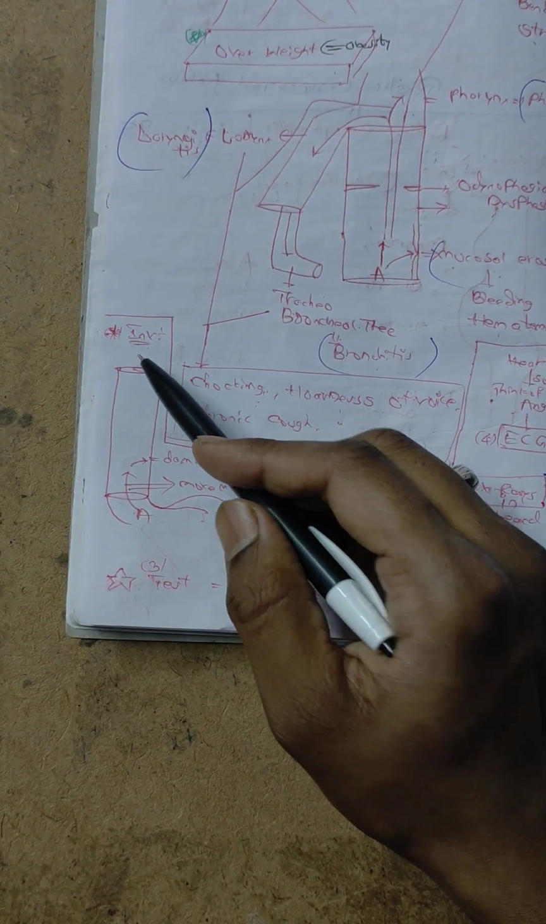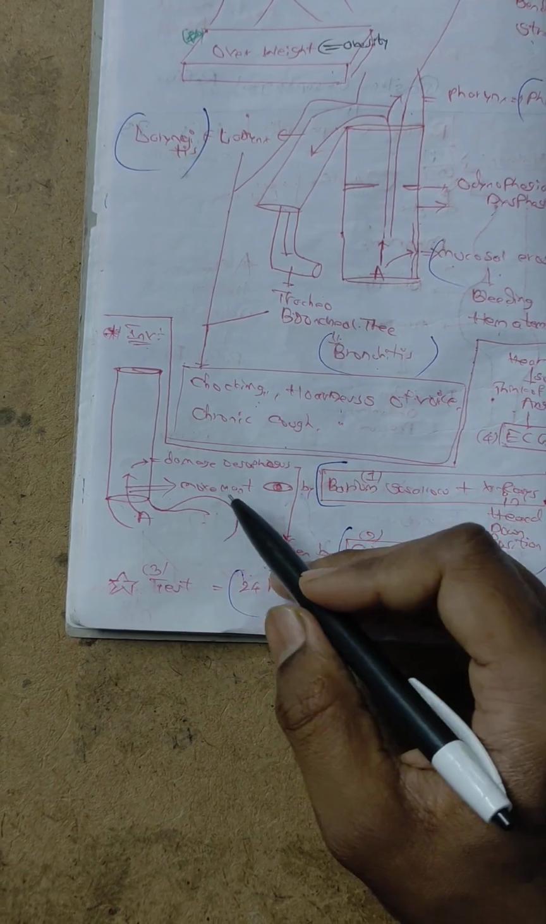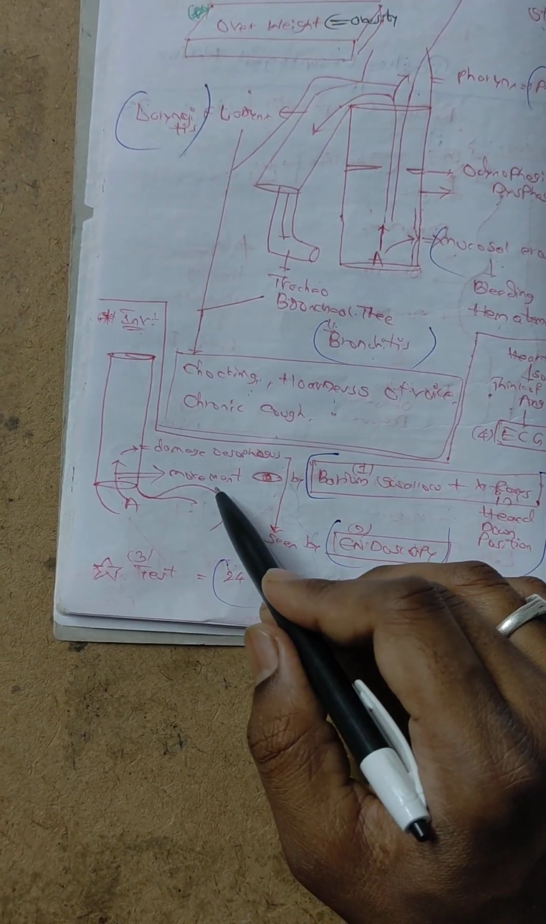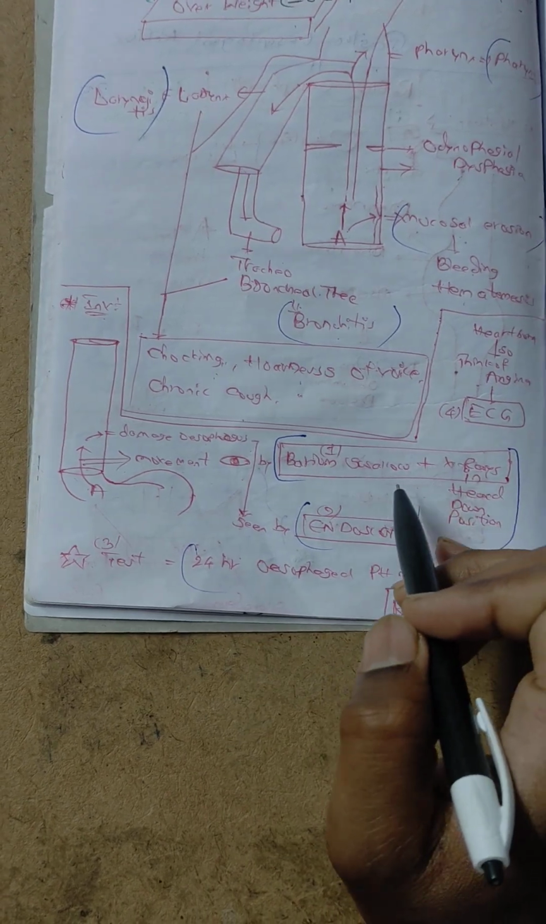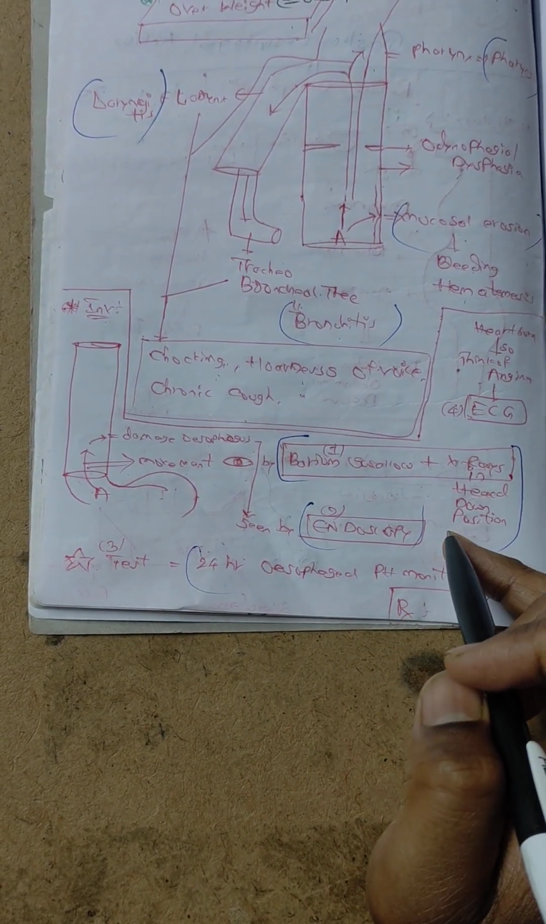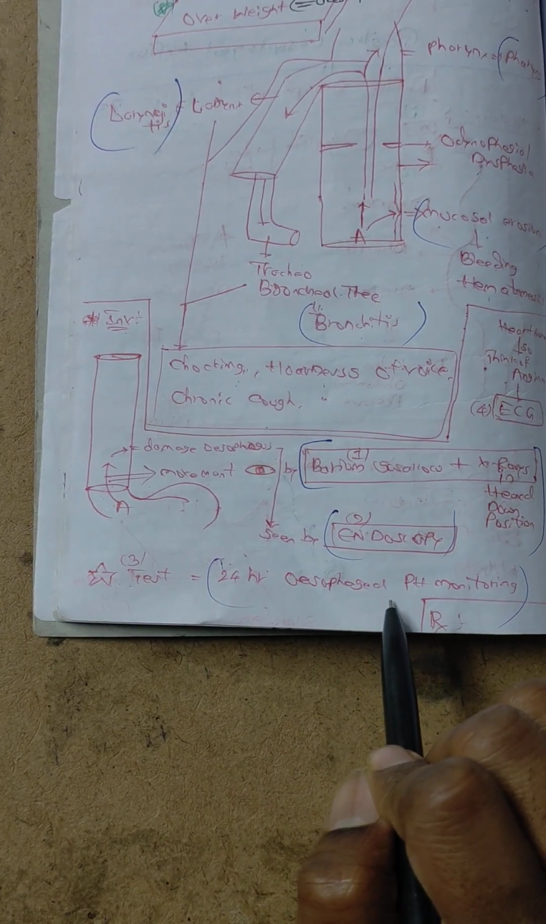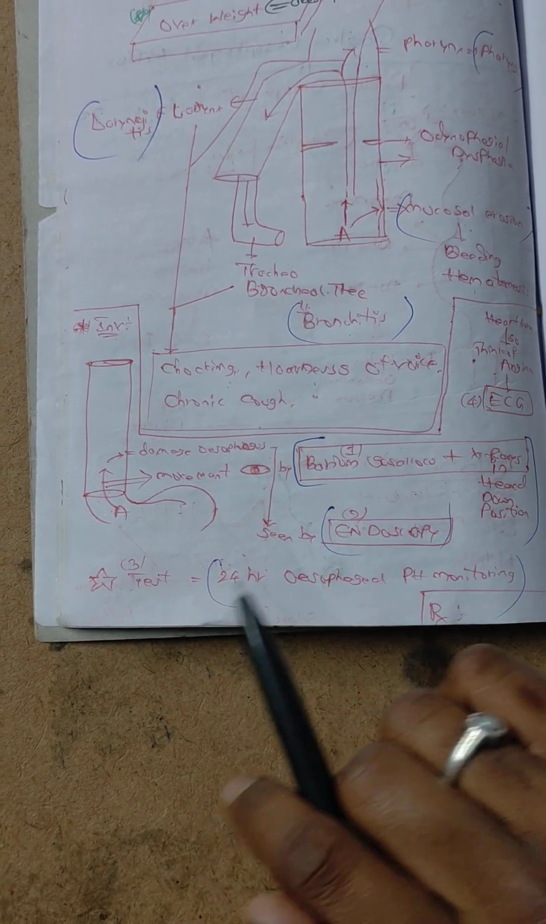Next, let's go to investigations. Damage of the esophagus can be seen by endoscopy. Next, movement of the esophagus can be seen by barium swallow with x-rays in the head down position. Next, the gold standard test is 24 hours esophageal pH monitoring.